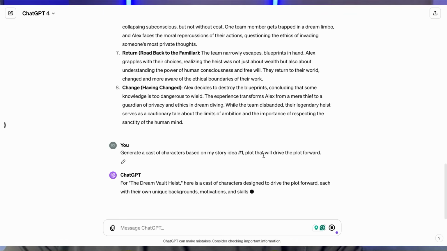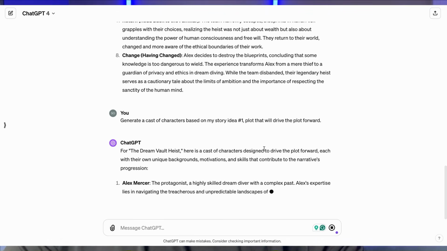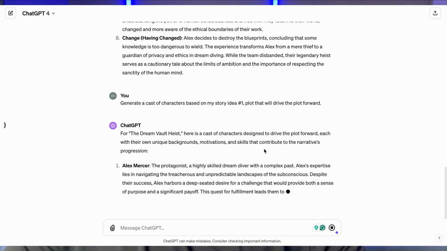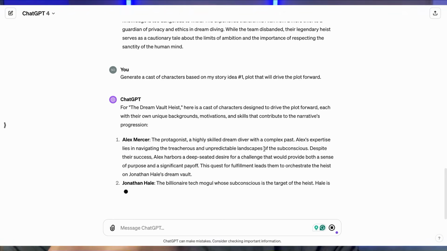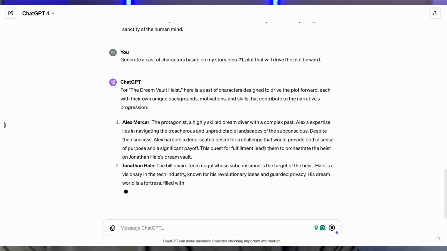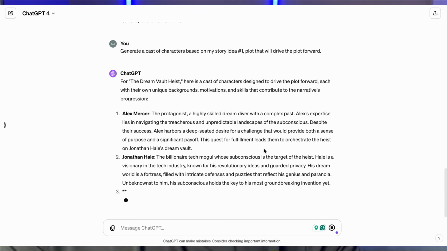All right. After you have your plot inside your codex, you can move on to building your characters. So we can use a simple prompt, generate a cast of characters based on my story idea, plot that will drive the story forward. Now, if you want to limit this to a certain amount of characters, include that inside the prompt.